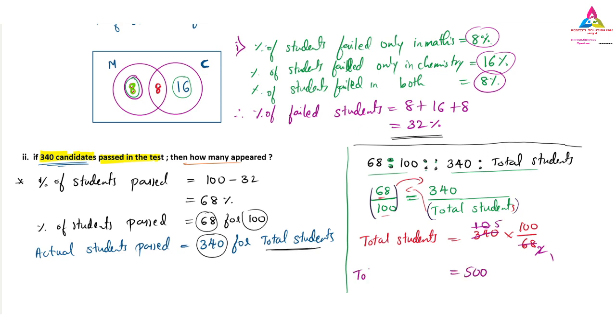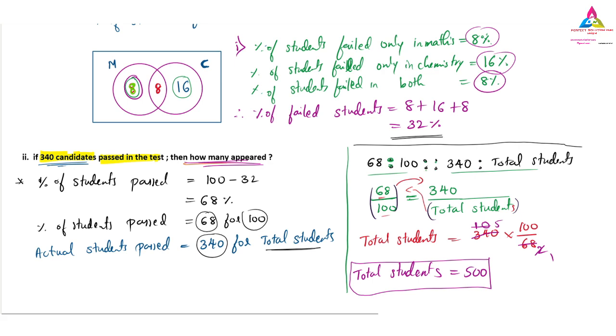So the total students who appeared for the exam is what we found, that is the only thing they asked us to find. How many appeared? Appeared is 500 students. The 500 students appeared. So this way we can find it very easily. And there is one more method of solving this problem. This is the 68% of 100 that we have done. We have to convert it for one, then multiply with the 340. It is a similar way, but when you do it in this ratio form, it is simpler.